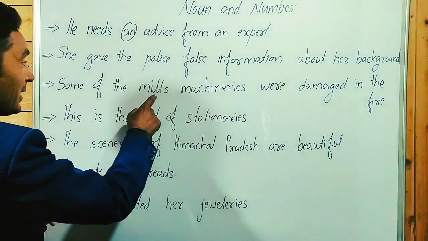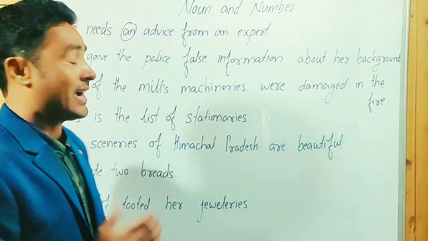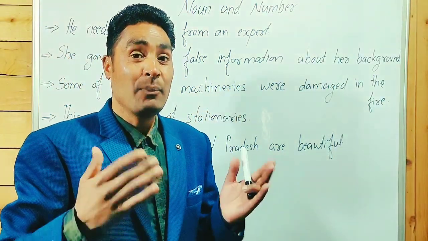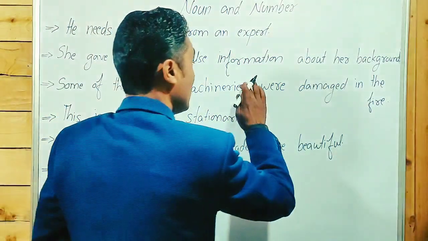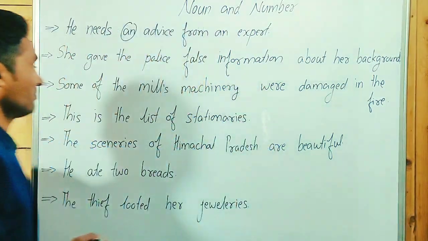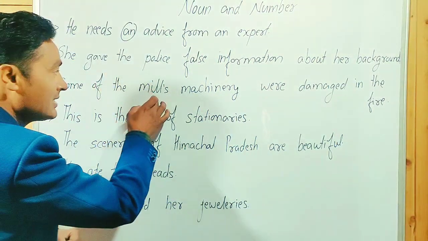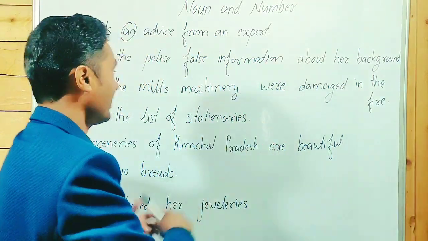Some of the mill's machineries were damaged in the fire. Guys, point to be noted: machinery, we can't make plural. Machinery is an uncountable noun. So we have to write machinery, not machineries. Some of the mill's machinery was damaged in the fire. Okay?